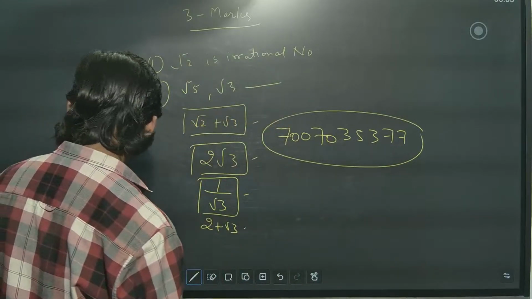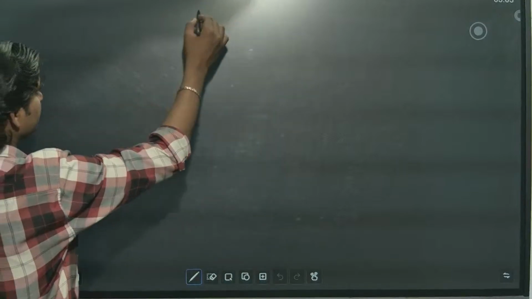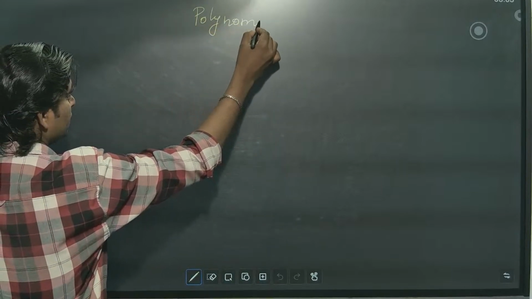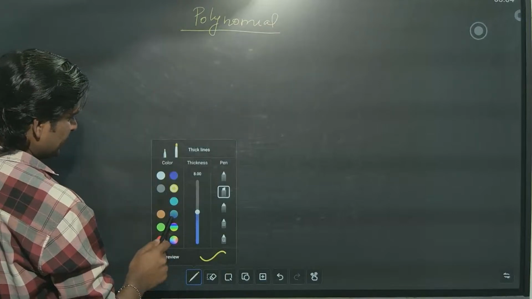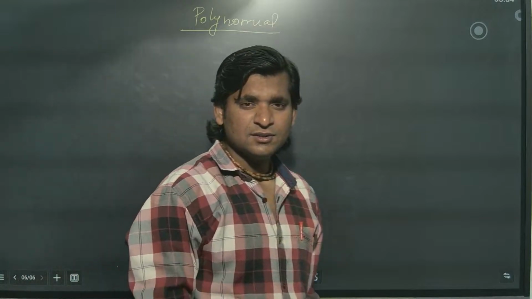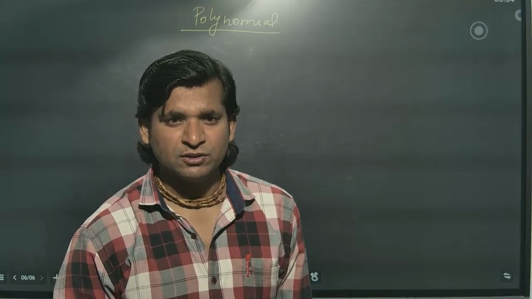Now coming to the next chapter, that is polynomials. Again, what do we have to read in this? Polynomials, you already know. Which polynomial do we have to study?